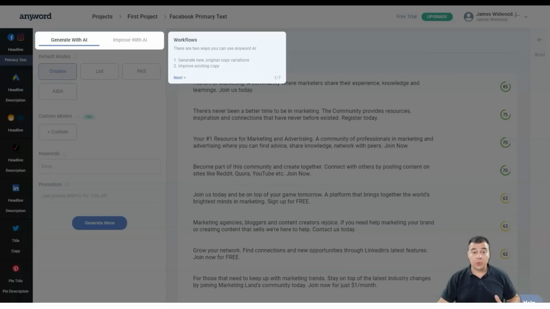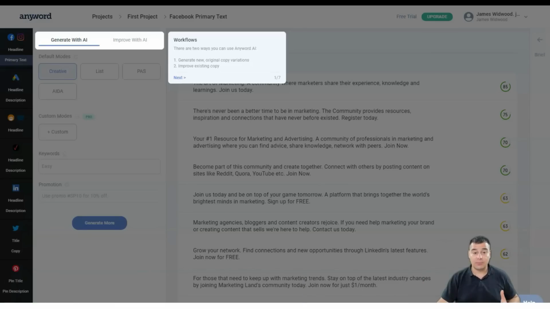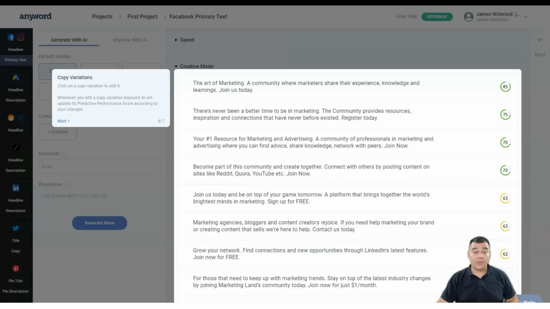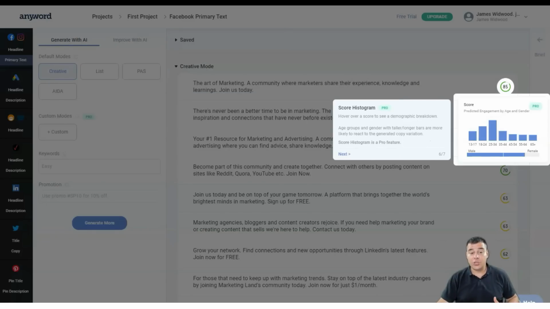On the left side of your workspace is a list of the types of ad copy you can create with AnyWord, from headlines and captions for Facebook and Instagram to headlines and descriptions on Pinterest. Next to that list, you can customize your AI. With AnyWord, you can create a copy or enhance the copy you've already made. For each type of ad, there will be specific text boxes, choices, and modes that you can customize.